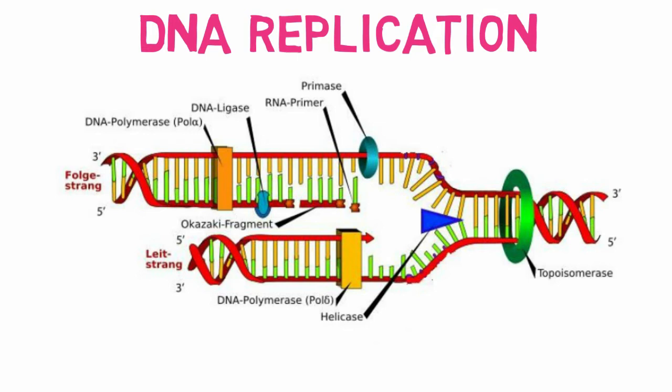Right now on your screen, double-stranded DNA makes its own copy with the help of an enzyme, that is the DNA polymerase III. And to do so, it requires some other components such as topoisomerase, helicase, primase, RNA primer, DNA ligase, and so on. You can find all of them in the NCERT book of class 12.